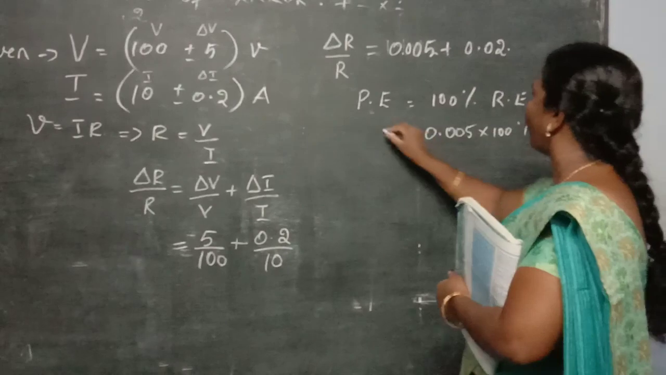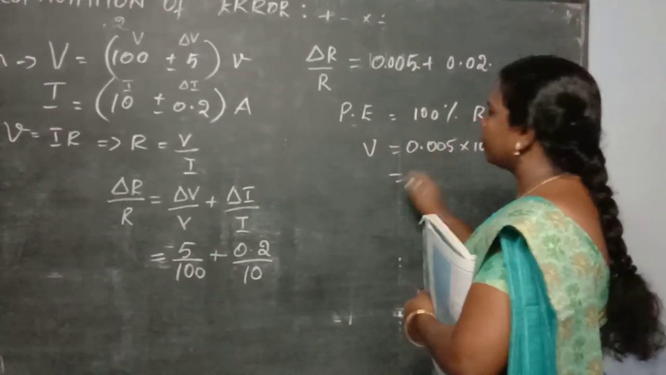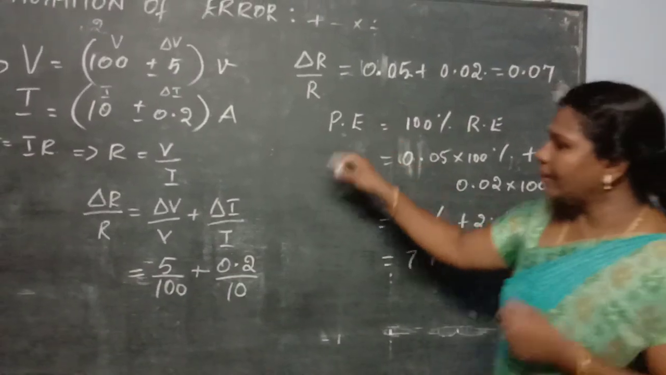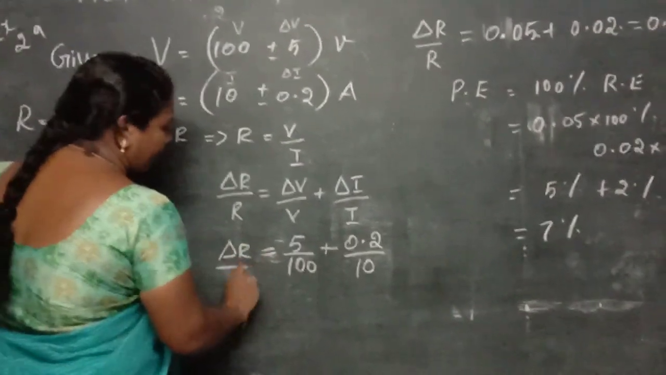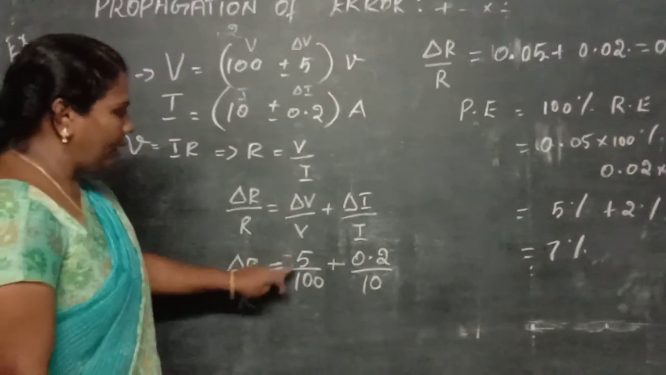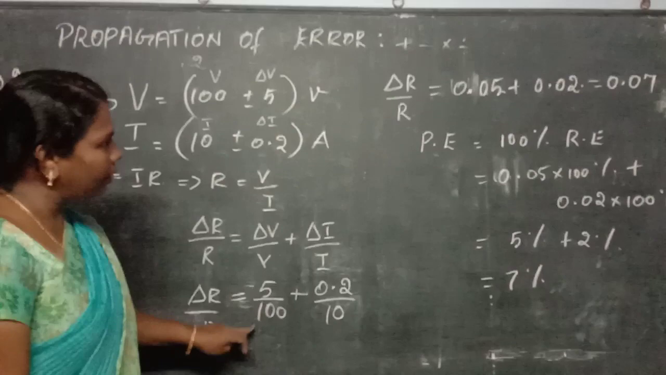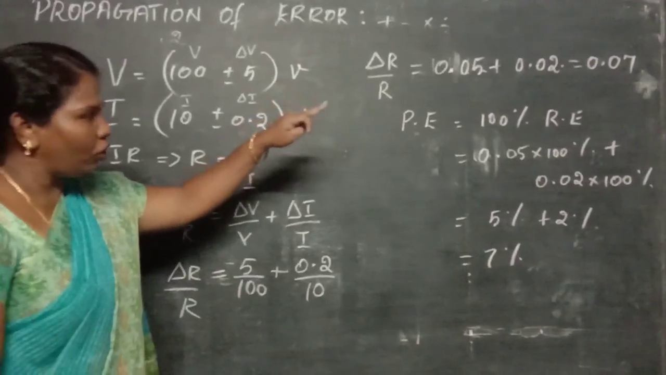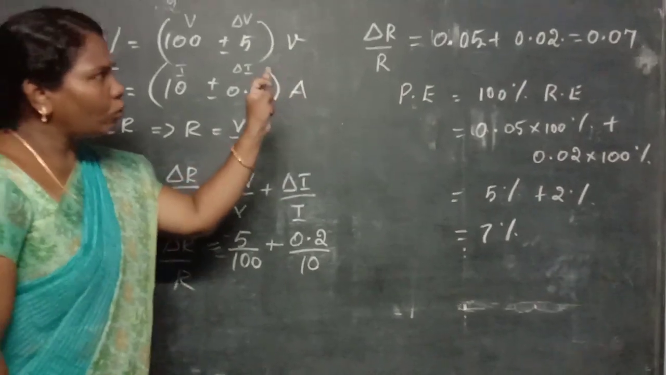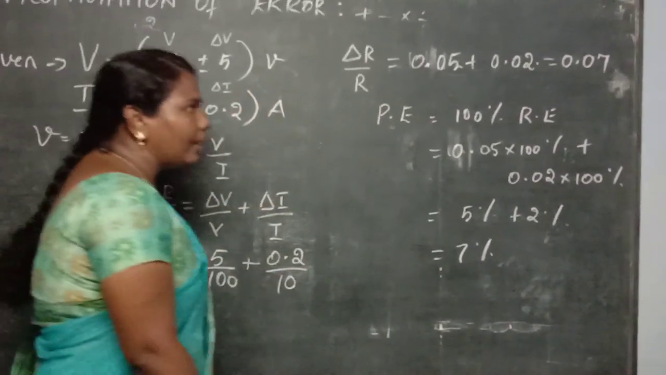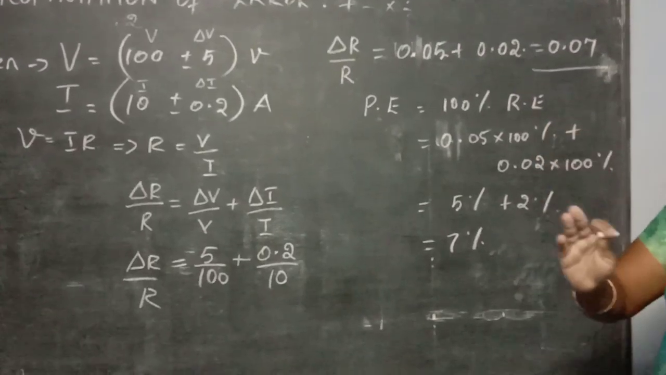So what is delta R divided by R? You are getting the term 5 divided by 100 plus 0.2 divided by 10. Dividing these values, you get 0.05 plus 0.02. If you add these two values, the final answer is 0.07. This is the relative error for that resistance.